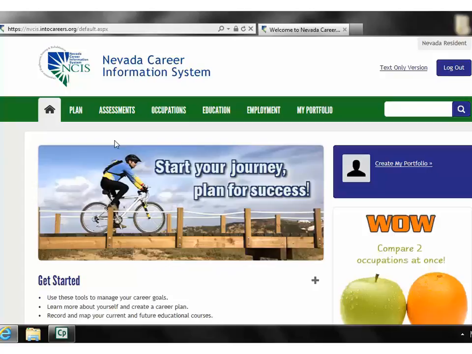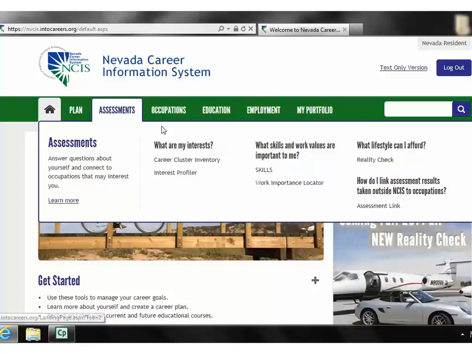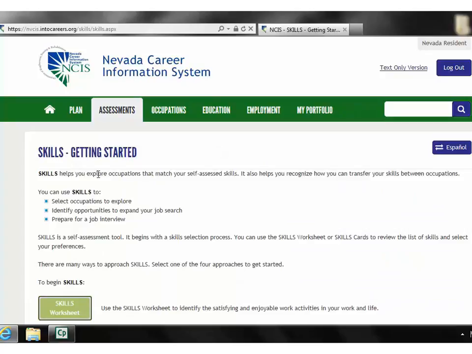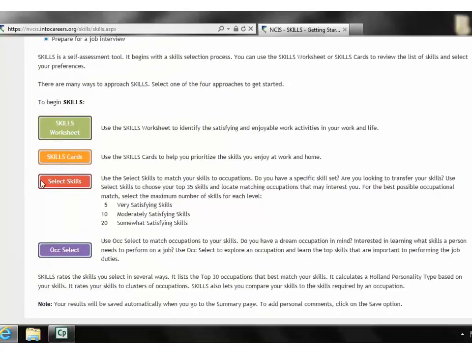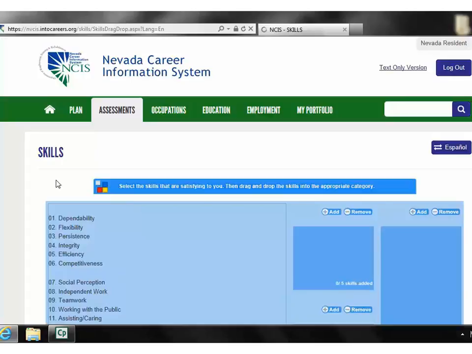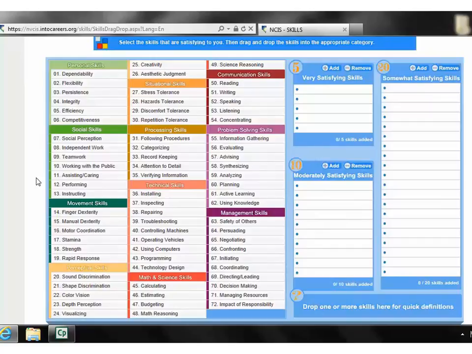From here on the top middle, find Assessments, then, without clicking anything else, in the drop-down screen, click Skills. Click the red Select Skills button on the left. This is an activity that will use your skills and interests to match occupations to you.